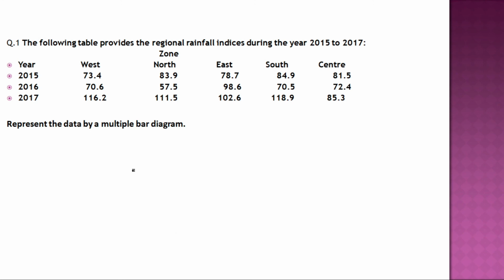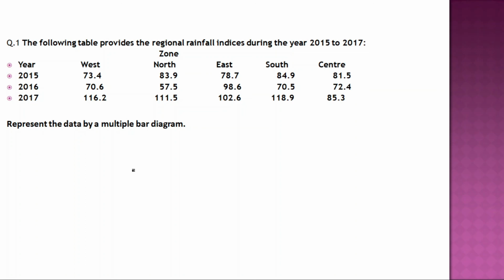Then we will go to graphs. See, graphs are very easy questions. Mostly graphs come in two types. What I have seen in the last 4-5 years is that graphs come as multi-bar diagrams, and sometimes a pie chart. But the multi-bar diagram has definitely come 1-2 or even 3 times. So for the multi-bar diagram, this is a question I have taken.